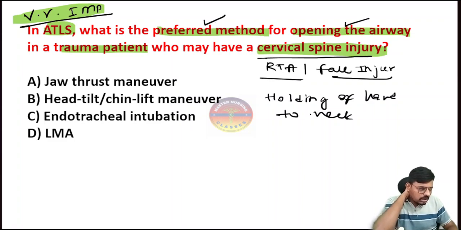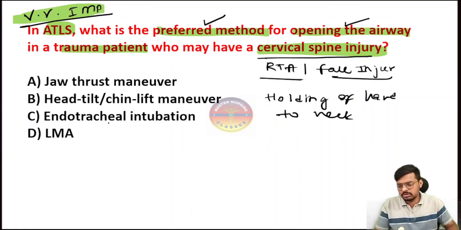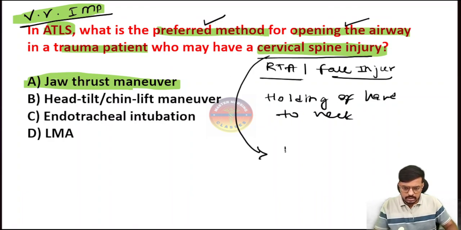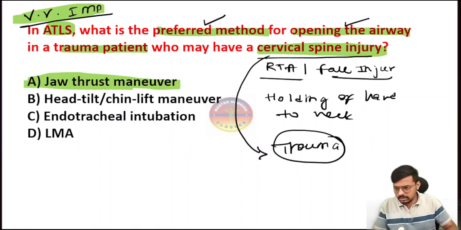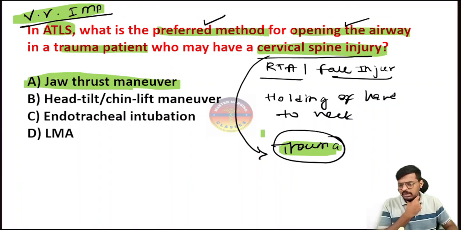If this kind of scenario is thrown in front of you, your answer is always and always the best answer. Yes, almost all of you have chosen the correct answer. It is the jaw thrust maneuver. If they have just given trauma also, the preferred method of airway management in trauma cases is always the jaw thrust maneuver.